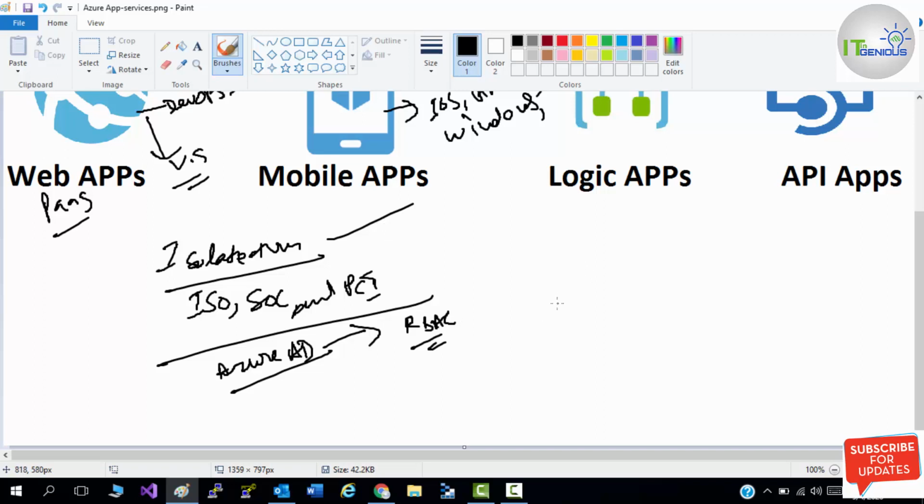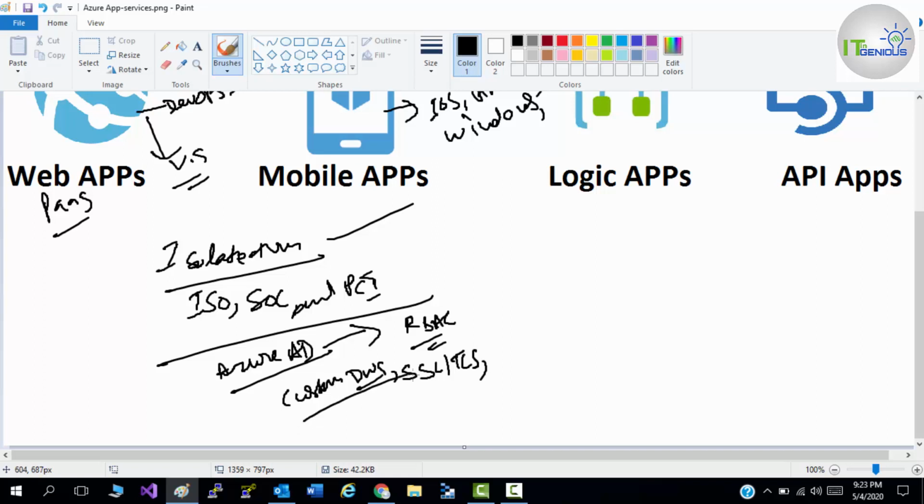You can use managed service identities, which is right now in preview but will be available shortly. It supports custom DNS and SSL, TLS based authentication. It includes custom certificates, so you can bring your own certificate and apply it to your web application. Again, through custom DNS you can map your own DNS also.